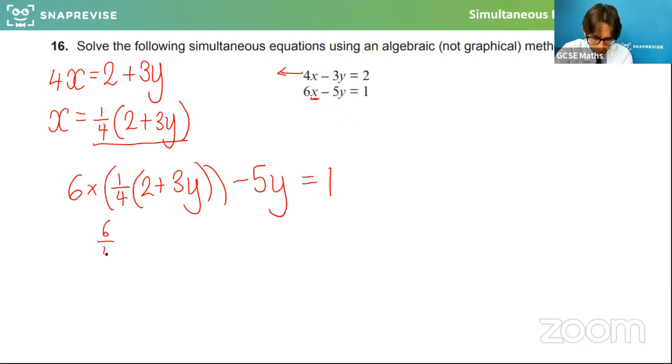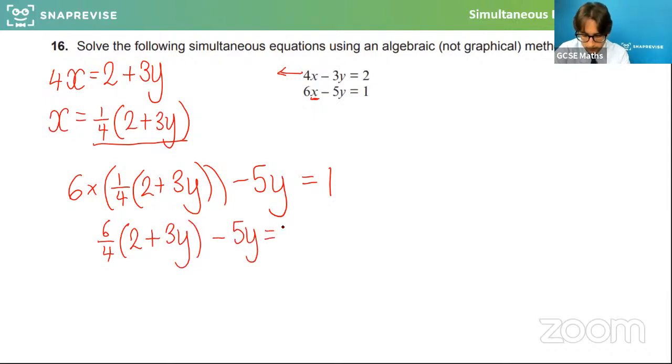So 6 over 4, which is the same as 3 over 2, which is the same as 1.5, times 2 plus 3y minus 5y equals 1. And remember, all this work to start with is just going to find us the value of y. So if I times this out, 6 over 4 or 1.5 times 2 is 3, because remember it'd be the same as 12 over 4.